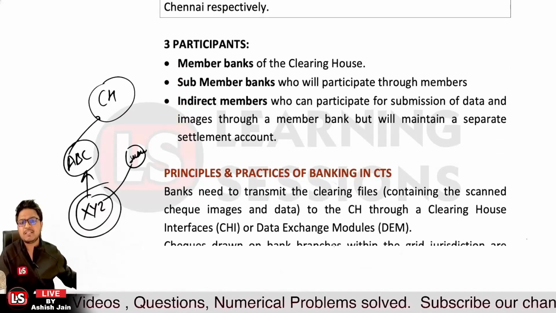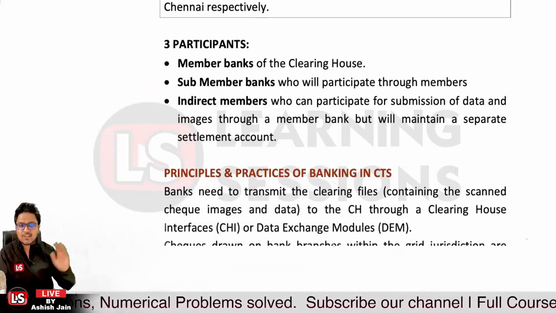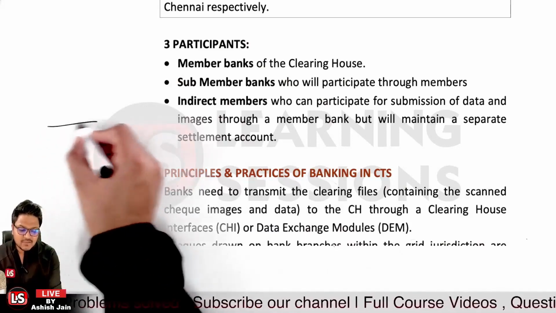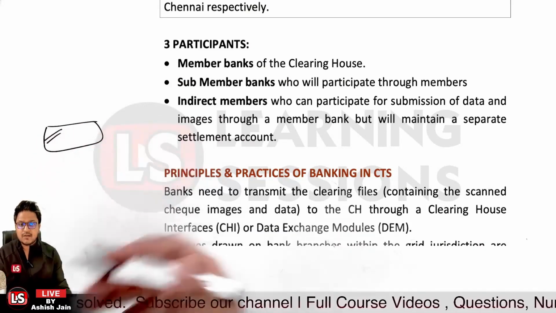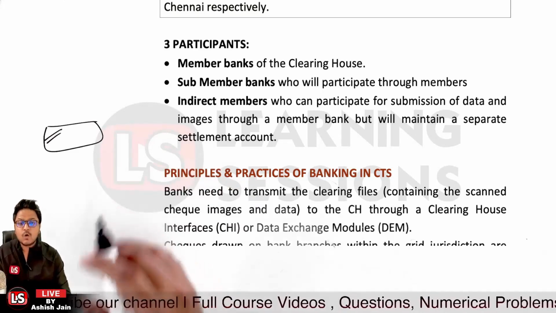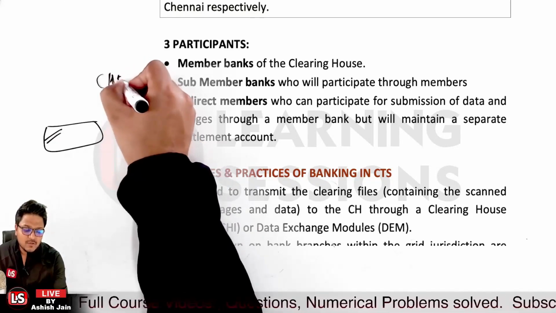Now let's understand the principles and practices of banking in CTS. Banks need to transmit the clearing files. Whatever scanned checks we have and whatever data we are required to send to the clearinghouse will be sent through the clearinghouse interface. So there will be a clearinghouse interface through which the banks will submit the data.